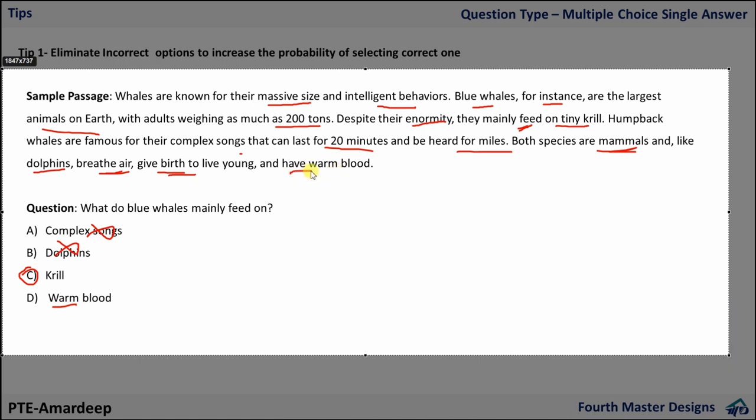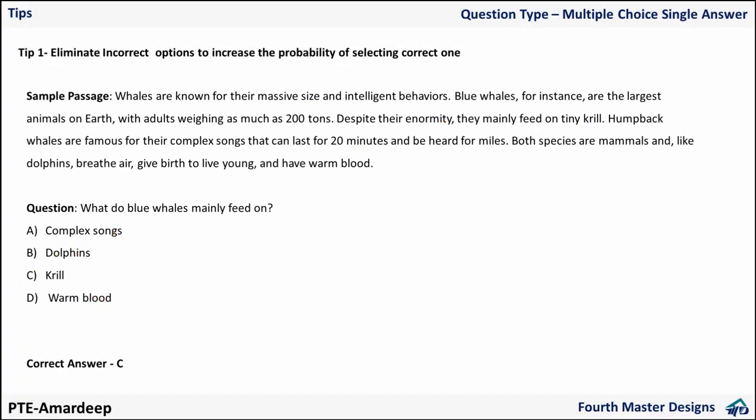Nowhere is it mentioned that they eat or drink something like that. So eliminated. I'm left with C only, and that is our correct answer. You may not get something simple like this in the exam, but yes, the approach can be applied to even difficult paragraphs also. Okay, guys.